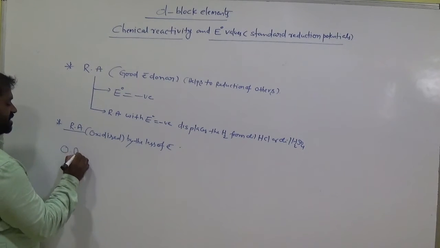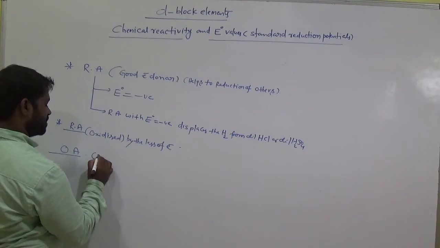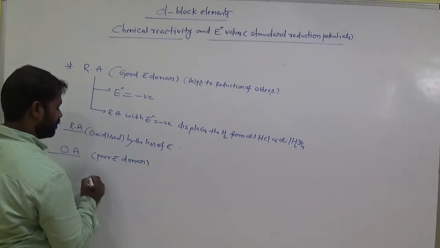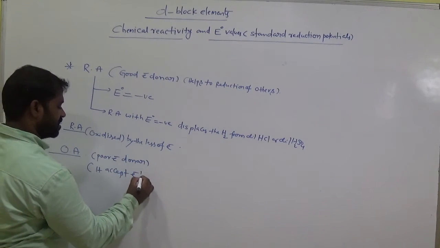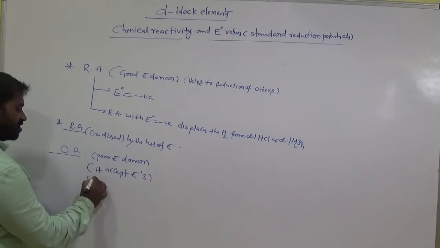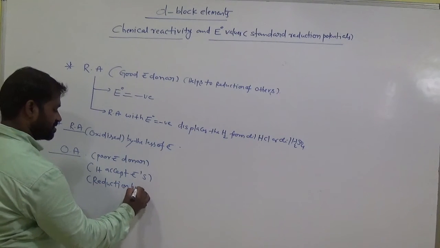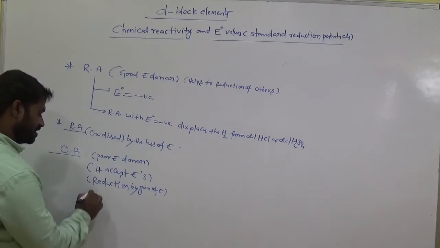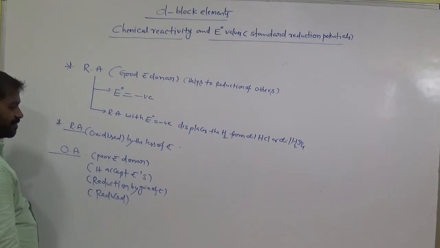Come to the oxidizing agent. It is a poor electron donor, and it accepts electrons. By accepting electrons it undergoes reduction, by the gaining of electrons. Clear? That means we call it reduced.